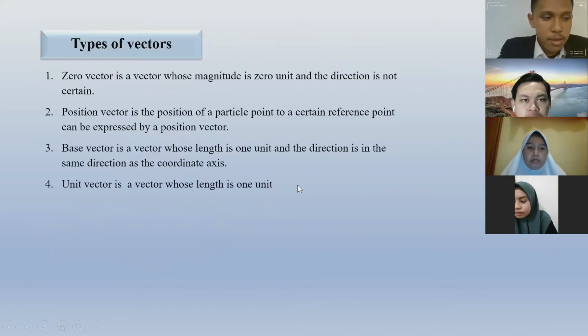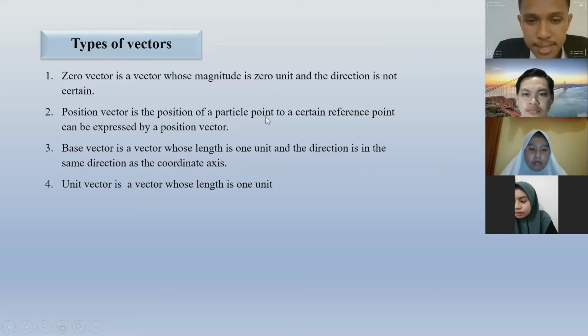And next, I will tell you about the types of factor. First, the zero factor is a factor whose magnitude is zero unit and the direction is not certain. The second, position factor: the position of a particle point to a certain reference point can be expressed by position factor.